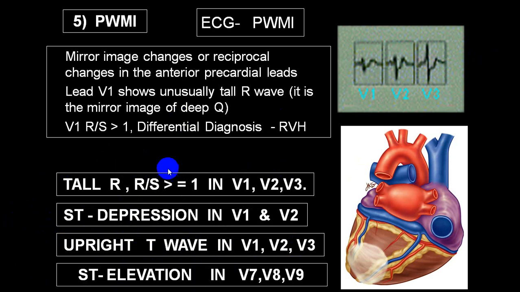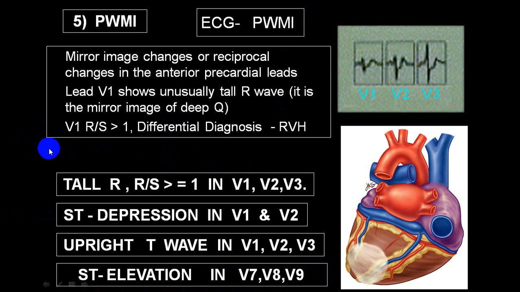Now to confirm that, you will have to take V7, V8, V9. And if there is an ST elevation in V7, V8 and V9, it is 100% confirmatory of posterior wall MI. Or sometimes they use the word true posterior wall MI.